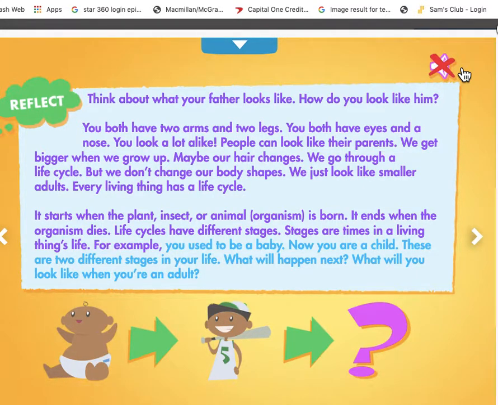For example, you used to be a baby. Now you are a child. These are 2 different stages in your life. What will happen next? What will you look like when you're an adult?